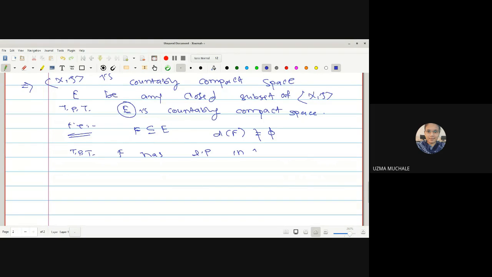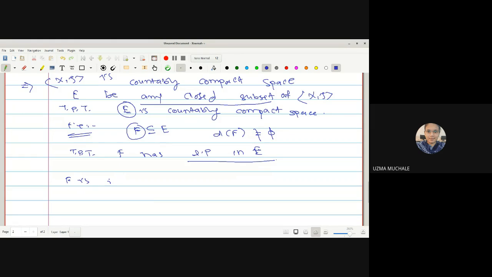First, we have X2 is a countably compact space. E is any closed subset of this countably compact space. Now our aim is to prove that E is countably compact. So by definition of countably compact space, we consider any infinite subset F of E, and our aim is to prove that the derived set of F is non-empty, that is, F has a limit point in E. Is it clear up to this one? Yes, ma'am.